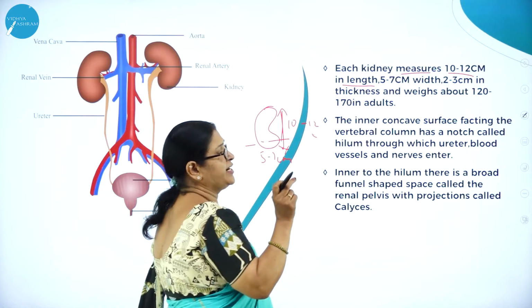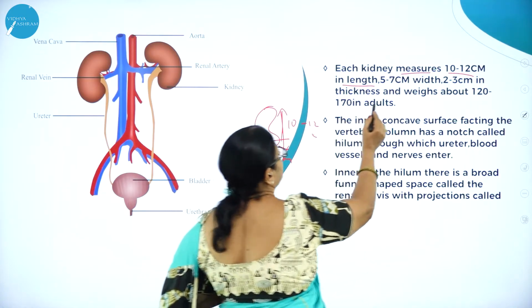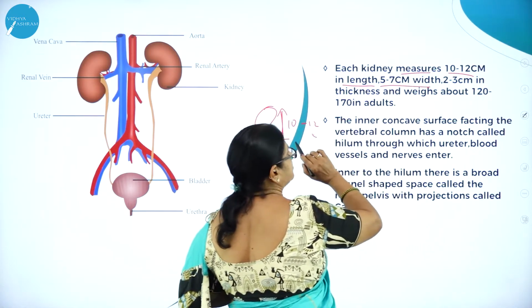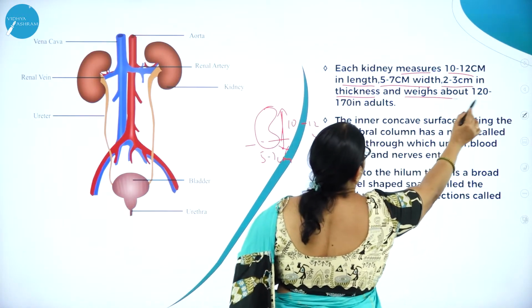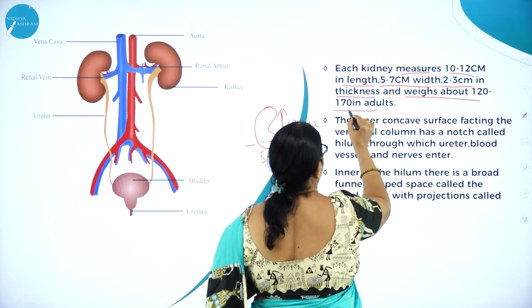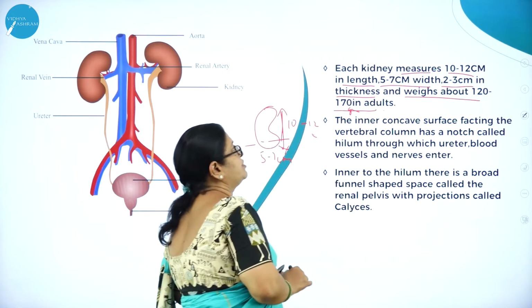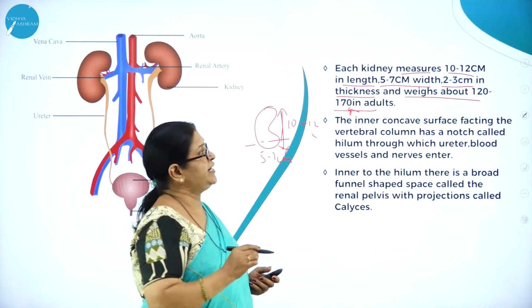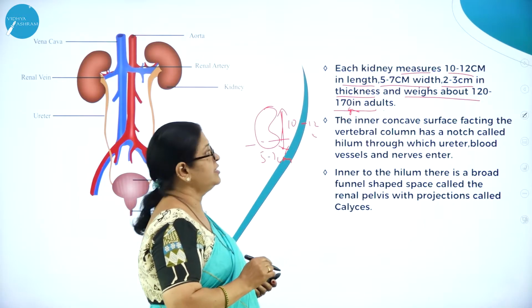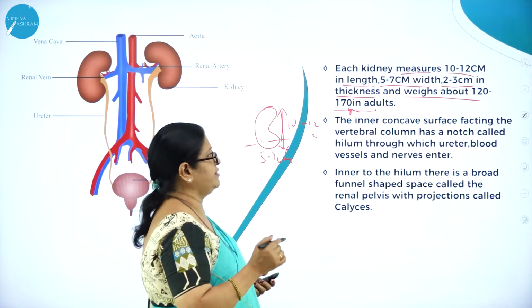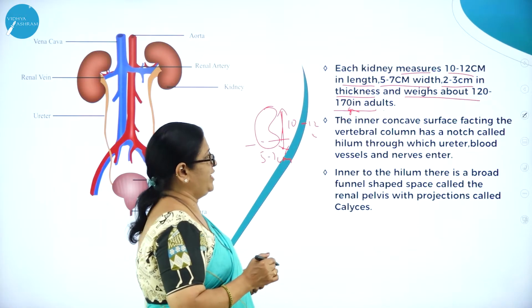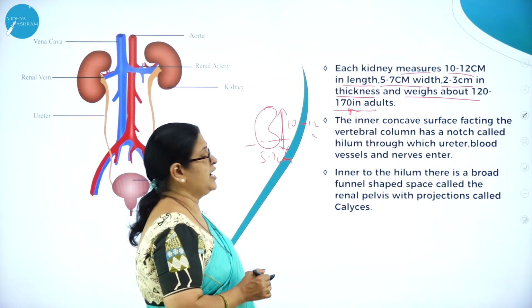So the thickness of the kidney is 2 to 3 centimeter, and it weighs about 120 to 170 grams in adults. So each kidney measures around 10 to 12 centimeter in length, 5 to 7 centimeter width, 2 to 3 centimeter in thickness, and weighs about 120 to 170 grams in adults.